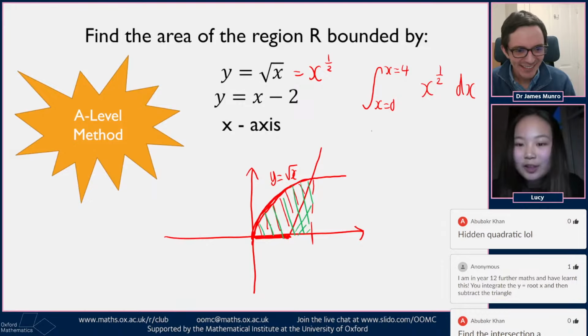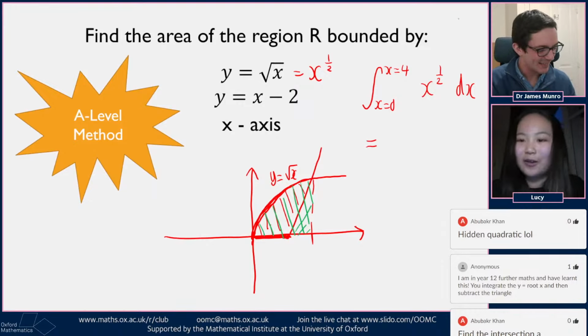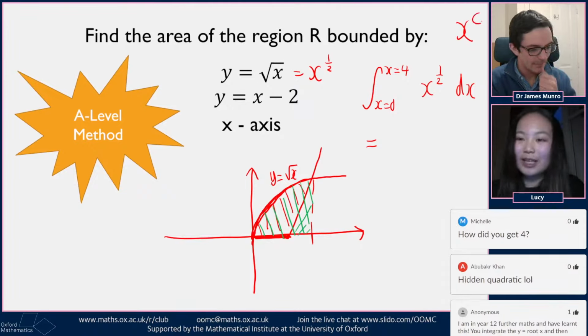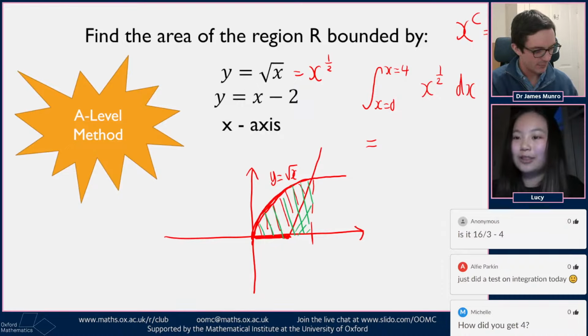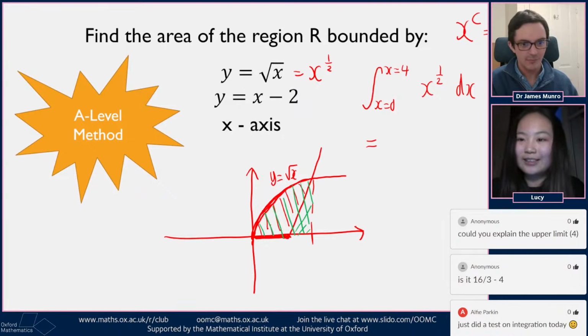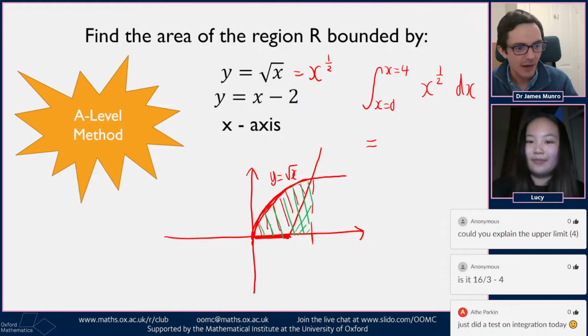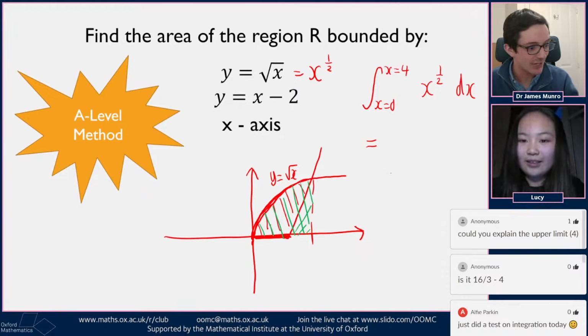Okay, yeah. So the general rule for integrating is, if you integrate something along the lines of x to the power of c, so that's just like a polynomial, then the integration of that would be, you add 1 to the power, so x to the power of c plus 1, and then you divide. Have I gone too far that way? Oh, yeah, I've cropped your slides off very slightly, sorry.